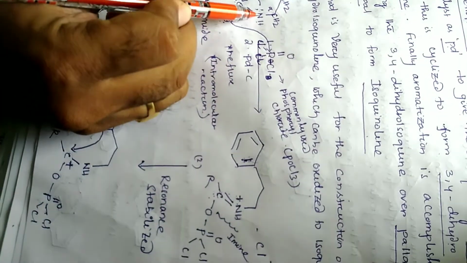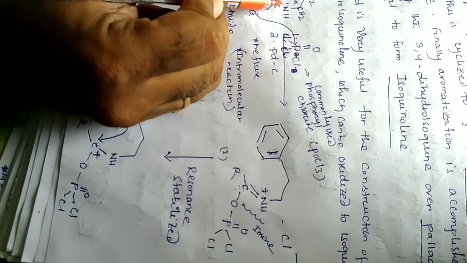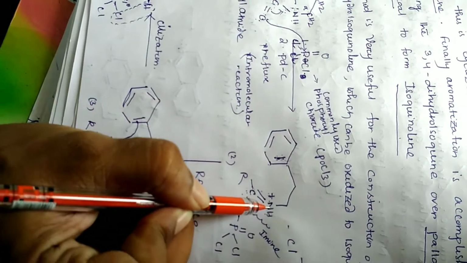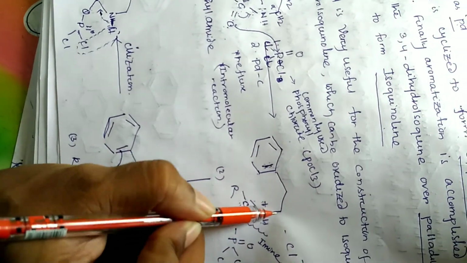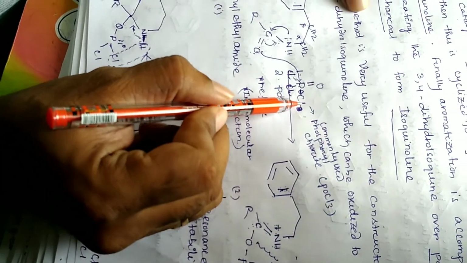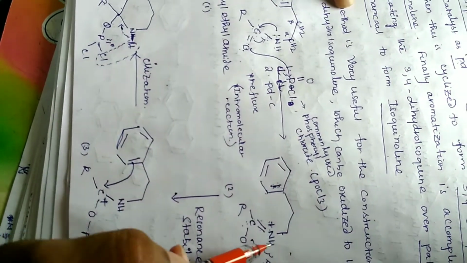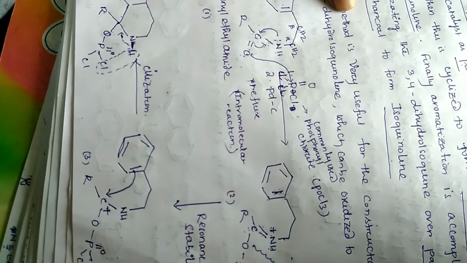See the nitrogen: its lone pair attacks the carbon, and nitrogen carries the positive charge, so nitrogen valence is 5: 1, 2, 3, 4, 5. Now oxygen will be attached to phosphorus, so we get POCl2 and one of the chlorines is removed. Here the carbon and nitrogen contain a double bond, which is known as an imine.